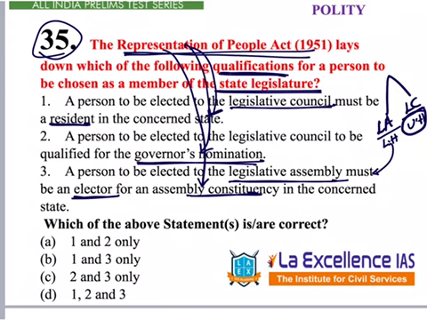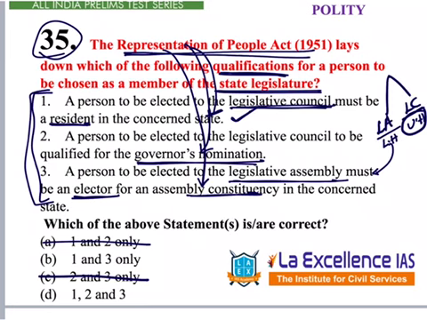To answer this particular question, we should correctly know whether these three are there or not. We can easily guess 3, so we can eliminate this. So 1, 1, 3, 2, 3, 1, 2, 3 are the options that we have. Here we can also guess 1 as correct because a person to be elected to the legislative council must be a resident in the concerned state. So if we think 1 is correct, we can eliminate this also.